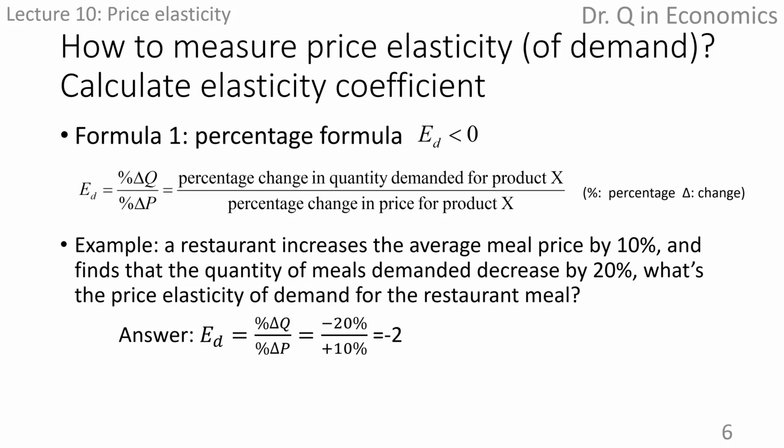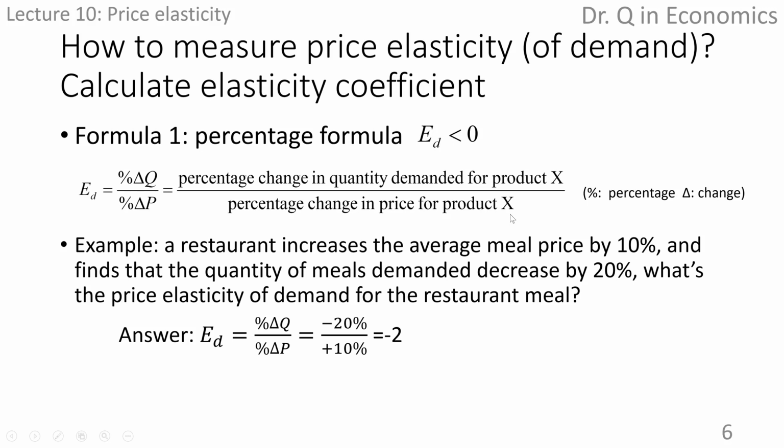The first formula is the percentage change formula. The denominator is the percentage change in price for the product we're interested in. X here can represent any good or service.